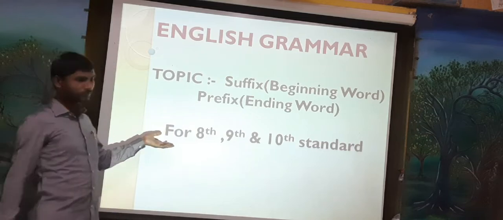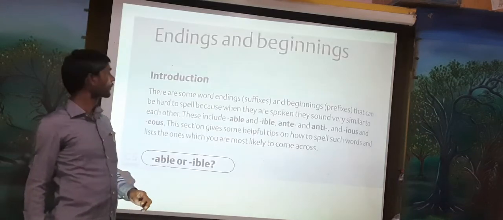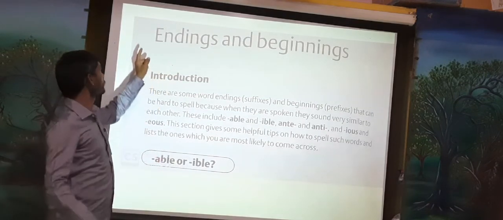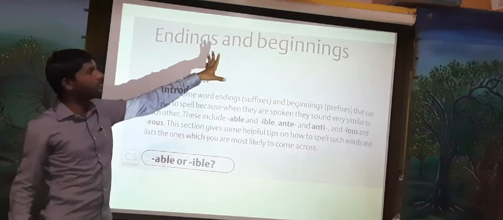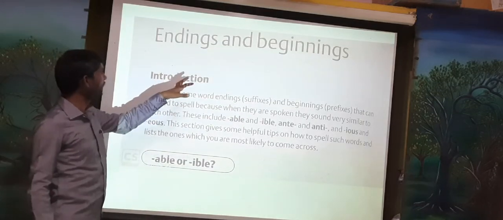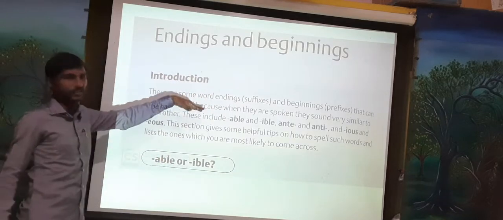So first we have to understand these other words, ending words and beginning words. We have to understand from the first, endings.